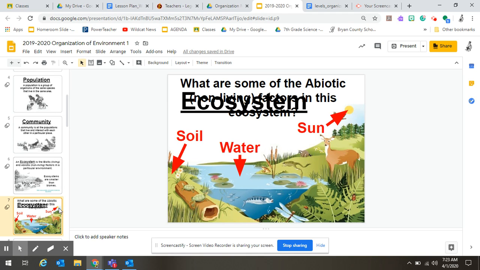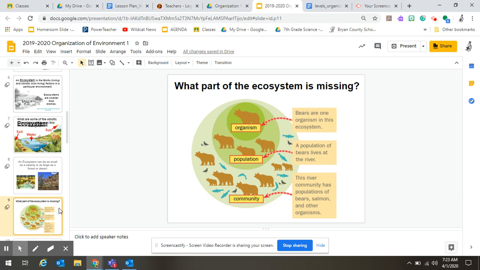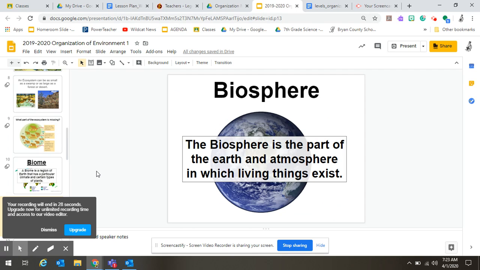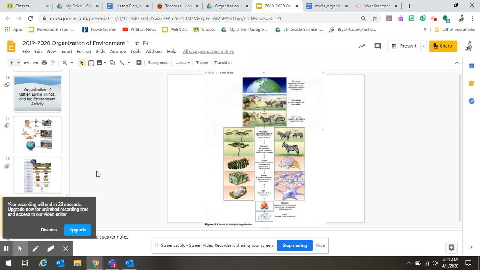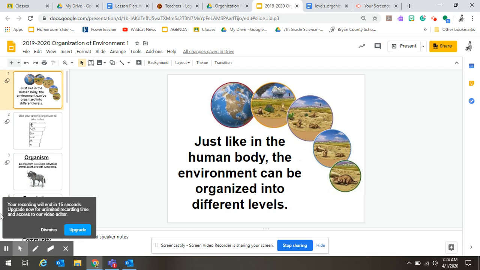So our ecosystem, here's just some examples of what's in the ecosystem. It can be large or small. Biomes are going to be included. Biosphere is just the whole earth and everything that exists in it. All right, so you'll go through the rest of these notes just talking about the levels of organization, and then I will post the last portion of what you should be doing.